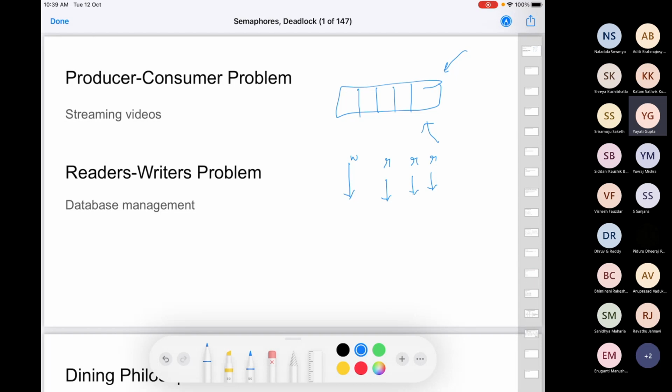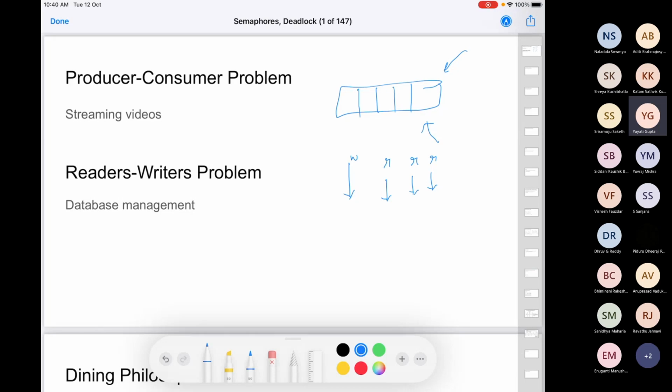Now, where do you see I need synchronization? In the producer-consumer problem, I wanted that producer and consumer both should not access the buffer at the same time. What will happen in the readers and writers? What do you think? Let's say there are multiple writers and multiple readers. There can be more than one person making changes to the database. Which threads should not run together and which threads can run together? Do you think no two threads can run together, or are there threads which can run together? Readers can run together, right?